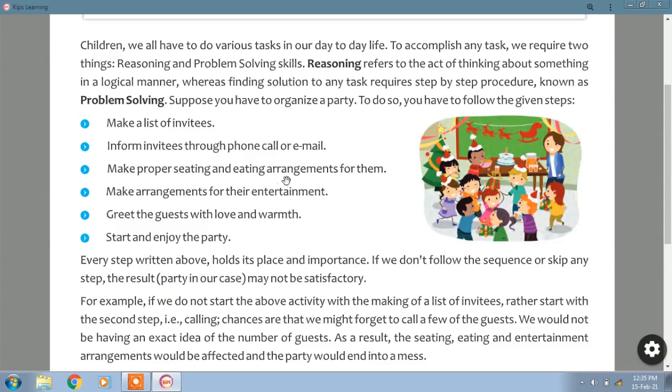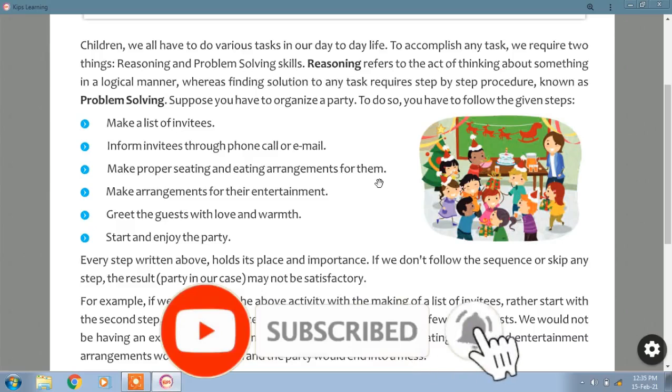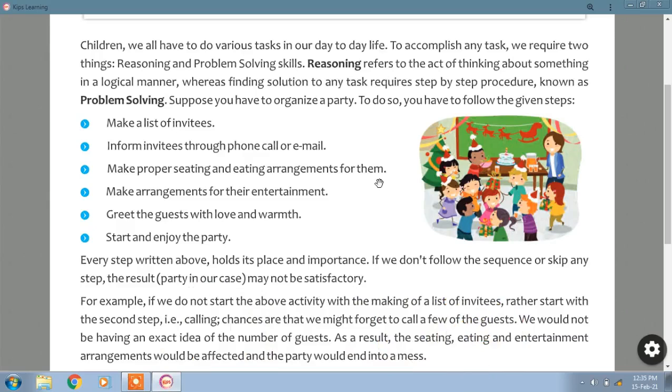Make proper seating and eating arrangements for them. After inviting, they are going to come for your birthday, and when they come to your house, you have to make proper seating and eating arrangements. If there is no seating or eating arrangement at that birthday, then usually people blame you. So to avoid that, you have to make proper arrangements. Make arrangements for their entertainment. See here, next you have to make arrangements for their entertainment. At least you need to play some songs. Okay, so it becomes a little bit of entertainment for those invitees.